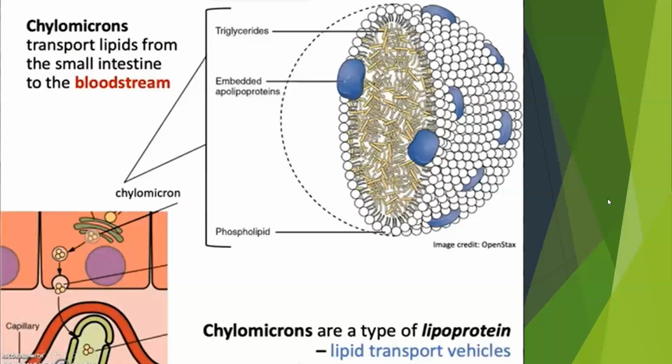We have different types of lipoproteins: chylomicrons, VLDL, or the very low density lipoproteins, and LDL, or the low density lipoprotein.